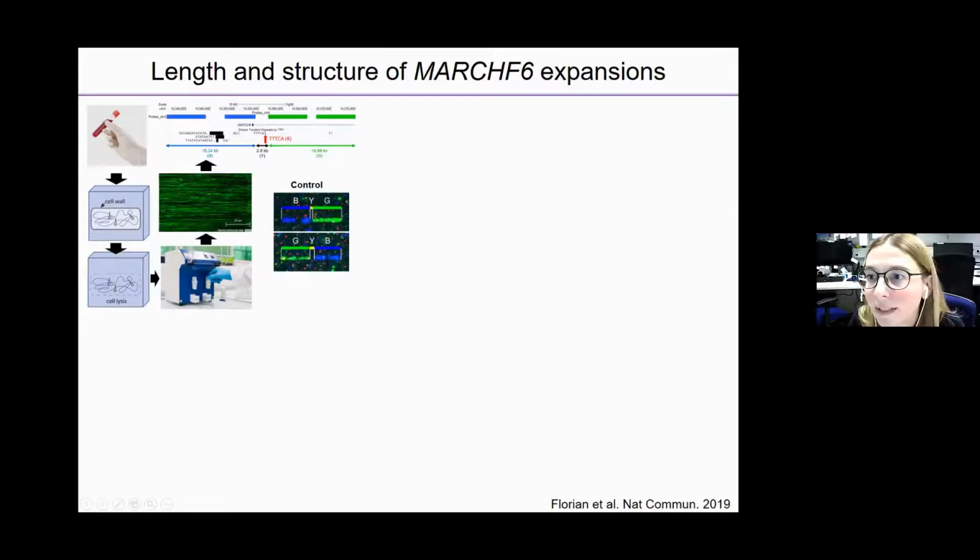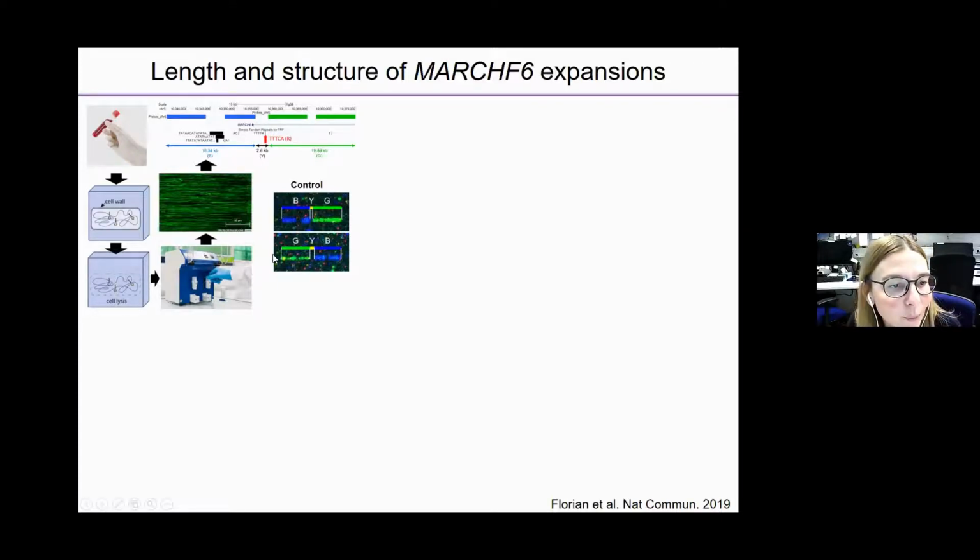I will take a few minutes to present another method that we used to characterize these expansions, which is molecular combing, also known as fiber FISH. This technique has a common characteristic with Bionano optical mapping: you cannot use DNA that has been stored in your freezer for many years. You have to have fresh blood samples or living cells to perform new extractions.